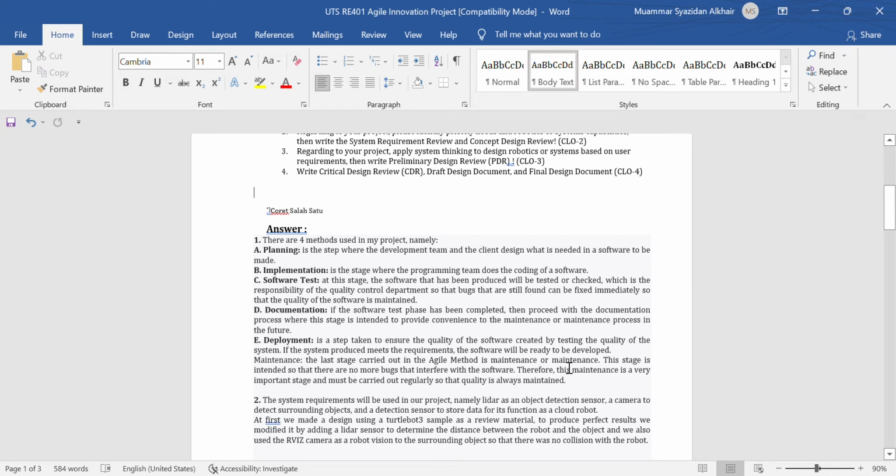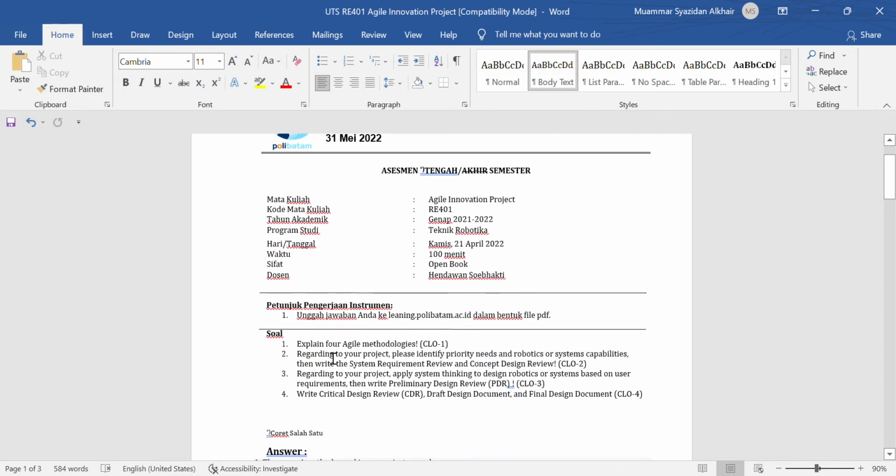This stage is intended so that there are no more bugs that interfere with the software. Therefore, maintenance is a very important stage and must be carried out regularly so that quality is always maintained.